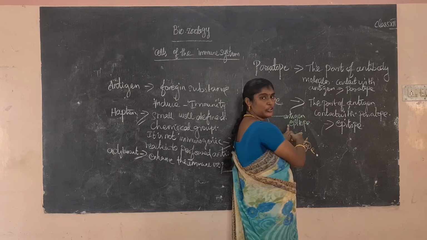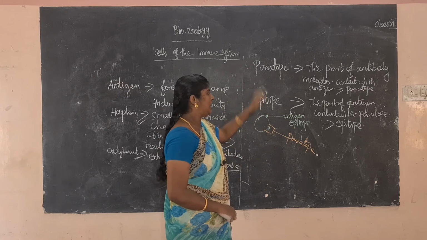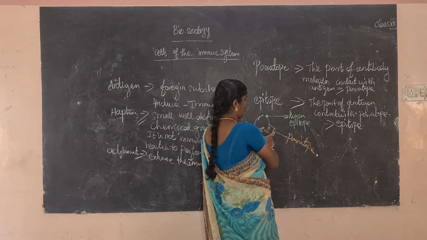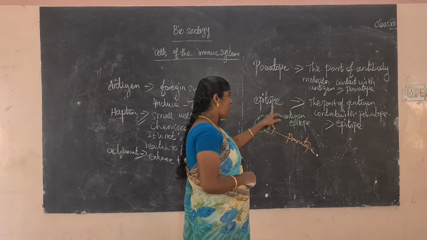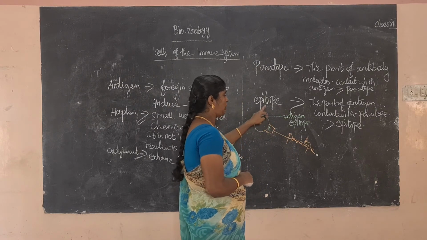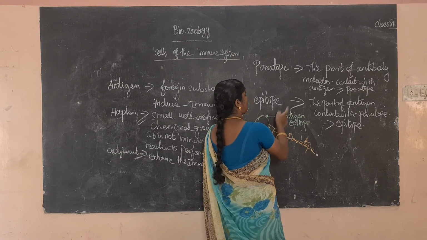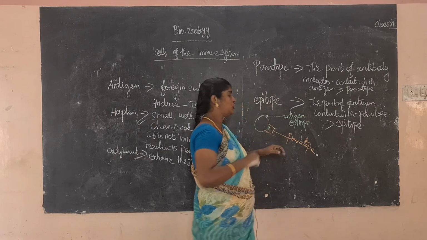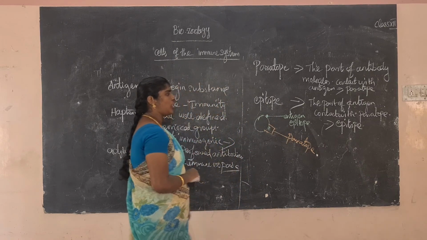That is called epitope. But do you know the difference between paratope and epitope? Paratope means the part of the antibody in contact with the antigen. Epitope means the part of the antigen in contact with the paratope, whichever is going to make contact, that is called the epitope. Okay, so what did we learn today?